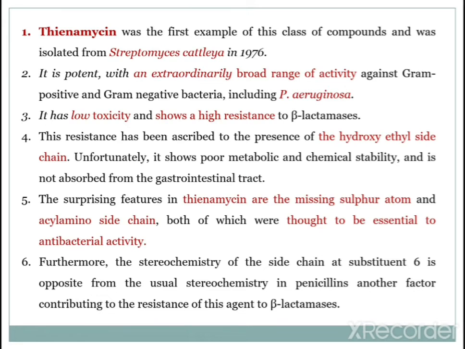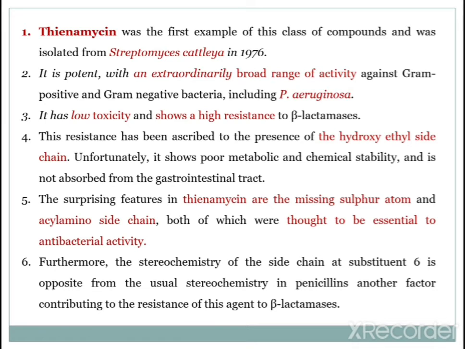It has low toxicity and shows high resistance towards beta lactamase. This resistance has been ascribed to the presence of the hydroxyethyl side chain. Unfortunately, it shows poor metabolic and chemical stability and is not absorbed from the gastrointestinal tract.